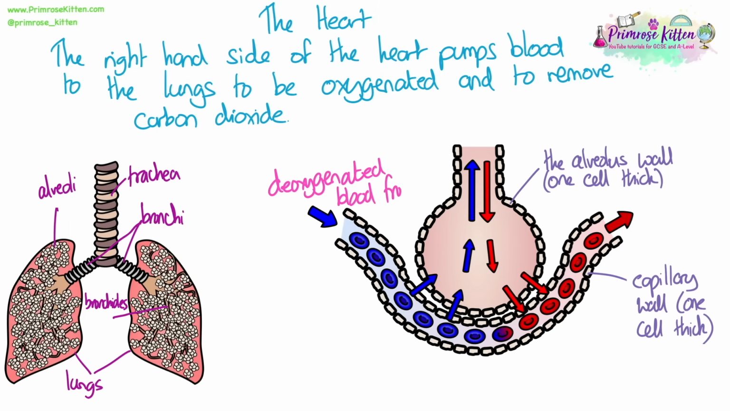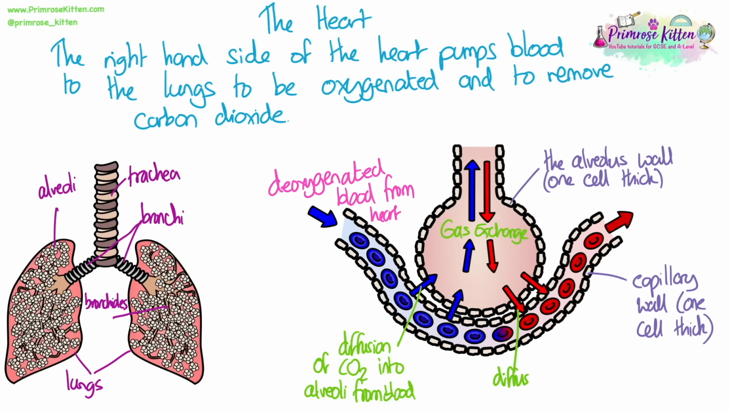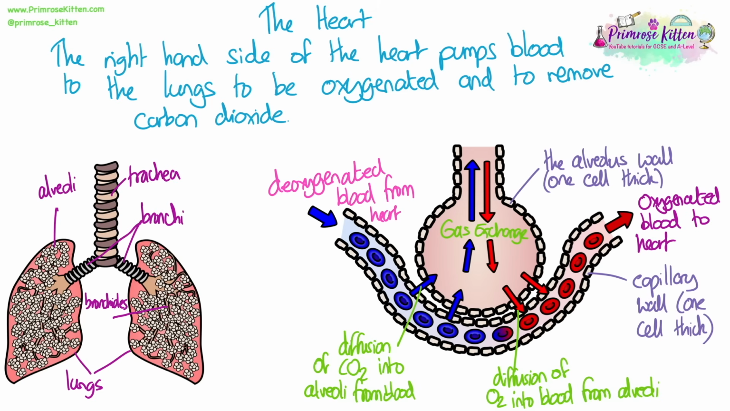We have deoxygenated blood coming from the heart on the left-hand side. When it reaches the alveolus, then diffusion of carbon dioxide from the blood into the alveoli will happen, and then oxygen will diffuse from the alveoli into the blood. This is where it will bind to the red blood cells, which will carry it and transport it back to the heart. Once the oxygenated blood arrives back at the heart, then the left-hand side of the heart will pump this to the rest of the body.